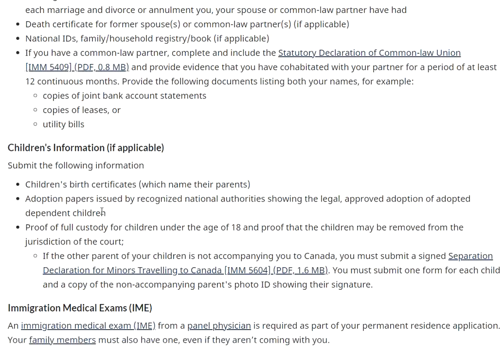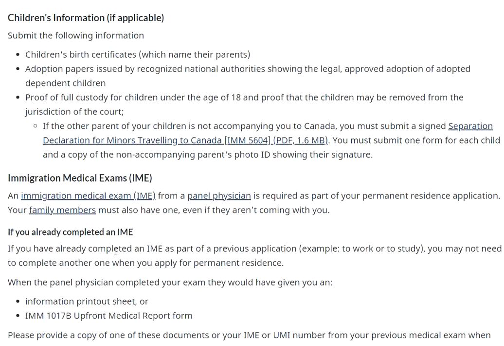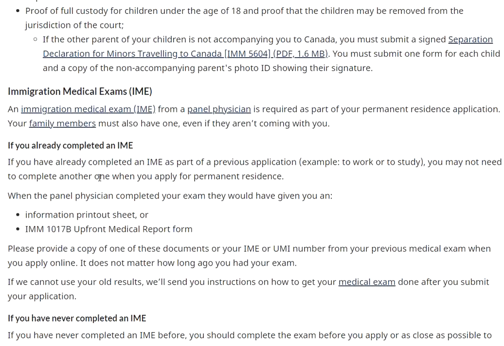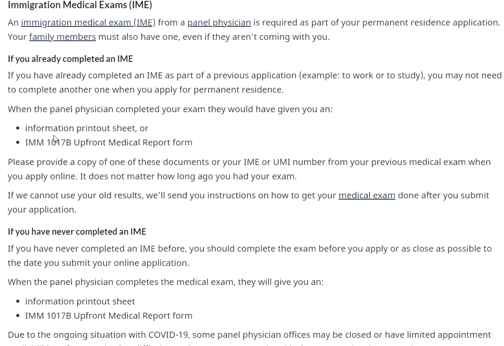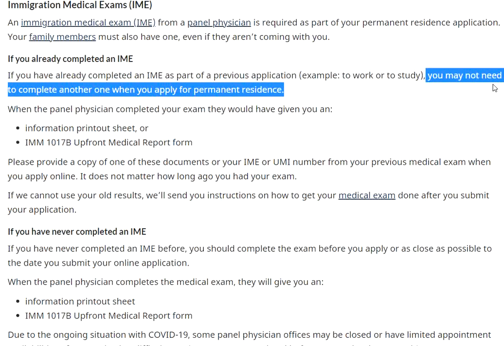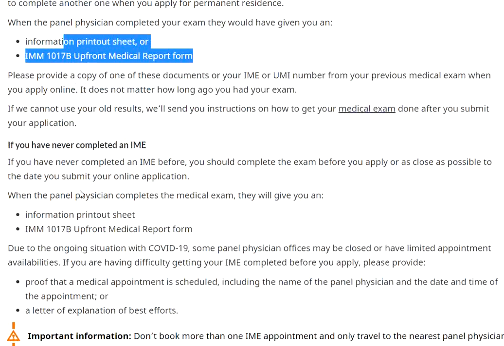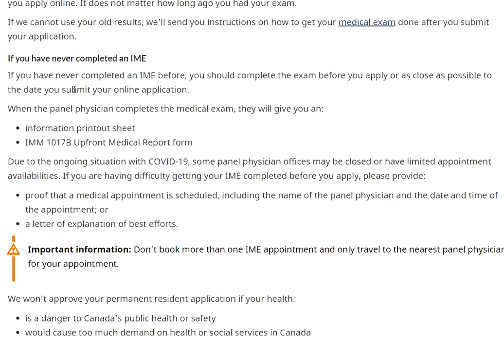Now, children's information, the birth certificate of your kids, documents, everything has to be attached. Then again, medical documents, you have to provide the information about it. Now, in case you've already completed the IME as a part of your previous application, maybe during the time of student visa or work visa, you don't need to do that. It's clearly mentioned here. You may not need to complete another one. However, you have to submit the supporting documents. And in case you have to book an appointment, just get the receipt and submit it with your application, right?